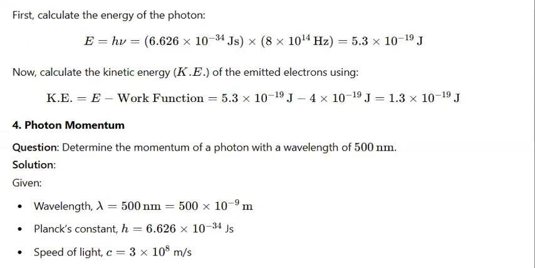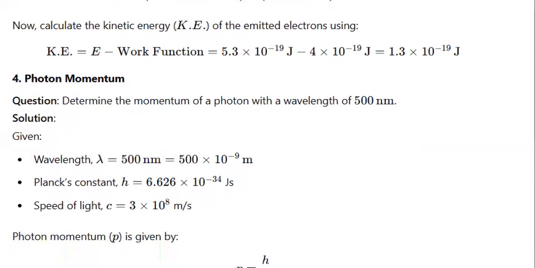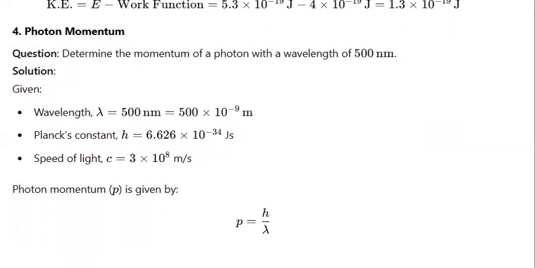Now, in the last question, they've told us to determine the momentum of a photon with the given wavelength. So you can see the pattern. They can either give us the speed or the frequency or the wavelength, and if they've given us the wavelength, they will tell us to calculate the frequency, and vice versa. So the photon's momentum is p equals h over lambda. The basic formula remains the same, E equals hv. Over here, we've just gone ahead a few steps and directly written it as p equals h over lambda. So we just plug in the values.